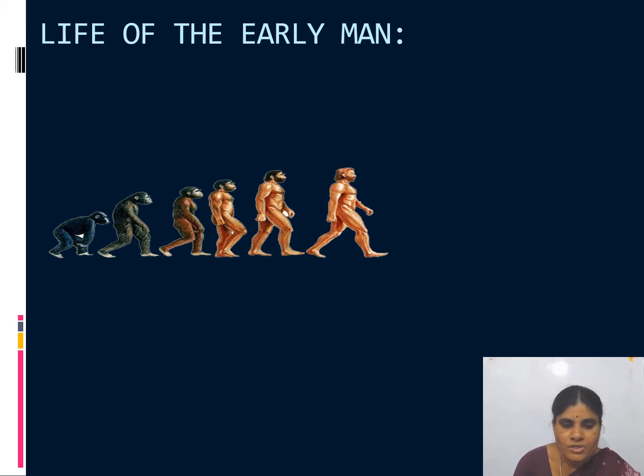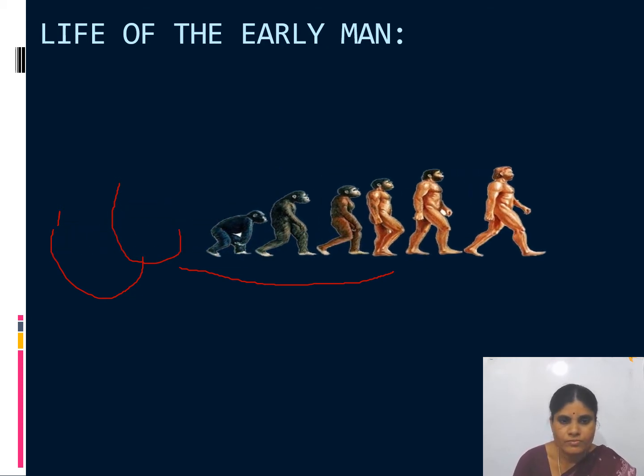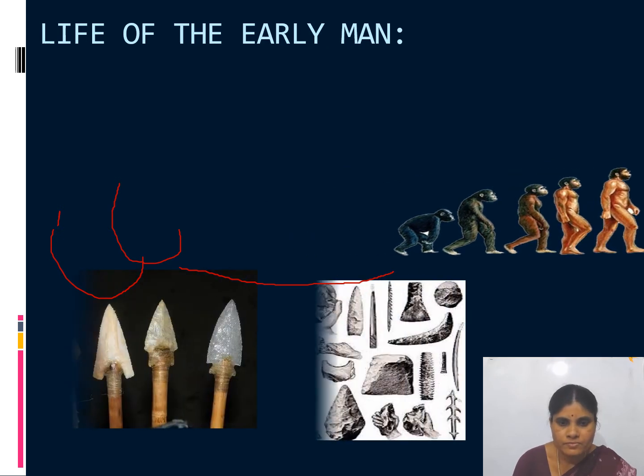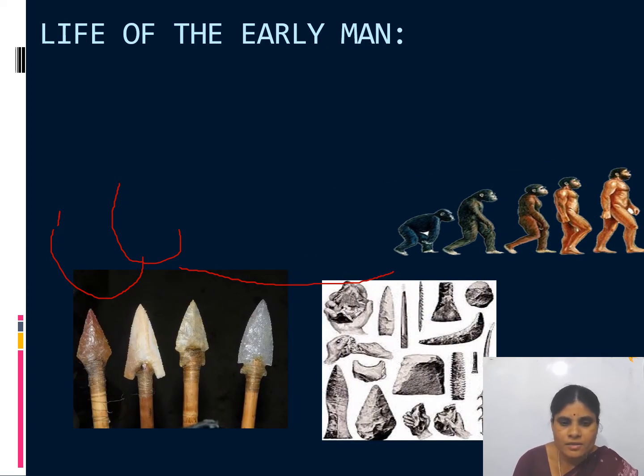Here in the beginning, how was he? After that, gradually so many changes took place. This is the beginning, this is second. Like this, so many changes have taken place in the life of the early man. Next, see, these are the different tools which were used by the early man.